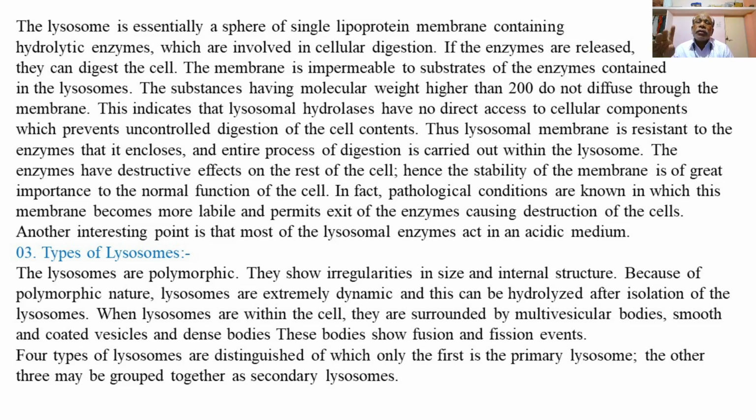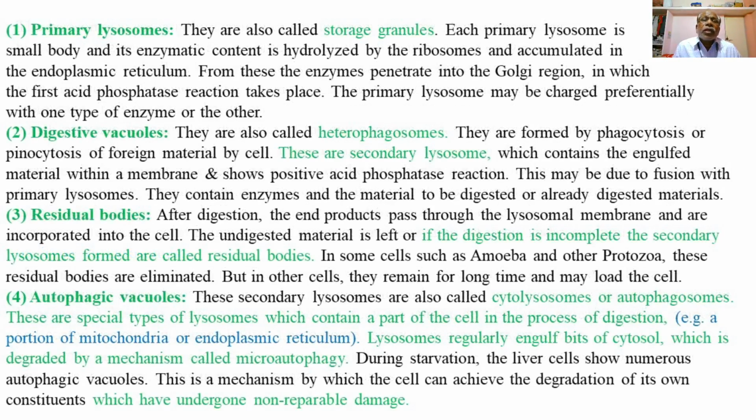The first type is called the primary lysosome, and the remaining three types are called secondary lysosomes. Now we'll explain the four types of lysosomes which are found in the cells.